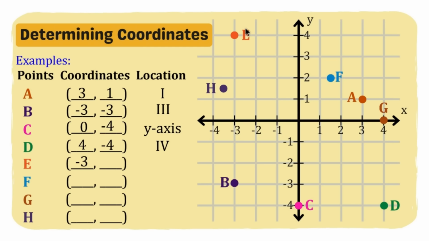Next, for F, we have here, andito po siya, gitna po siya ng 1 and 2. So ano po ang isusulat natin? We can write 1.5. And then tapat siya ng 2 dito sa ating y-axis. Therefore, 2 ang kanyang ordinate. Ang quadrant niya ay quadrant 1.